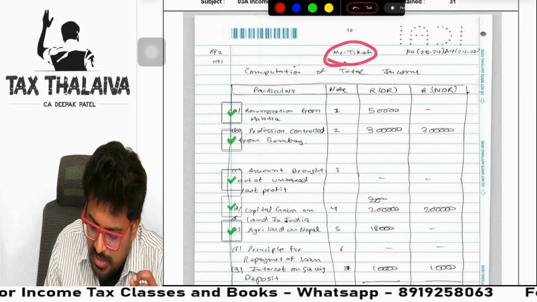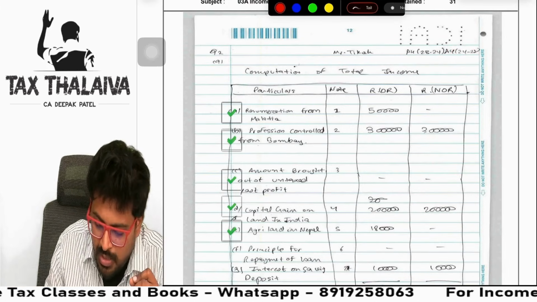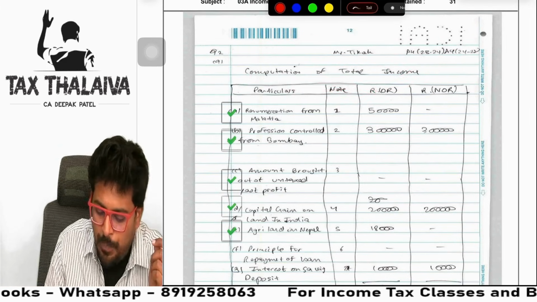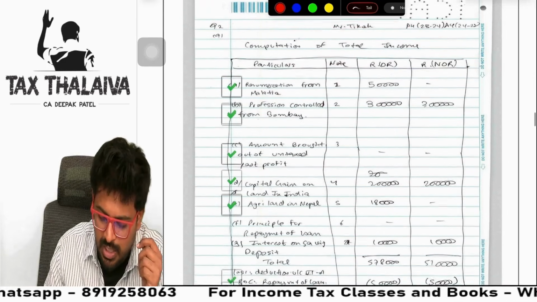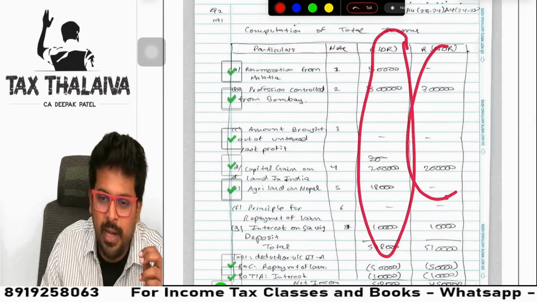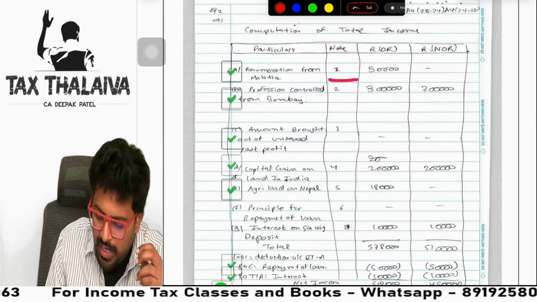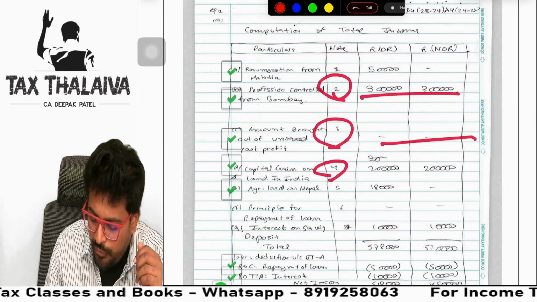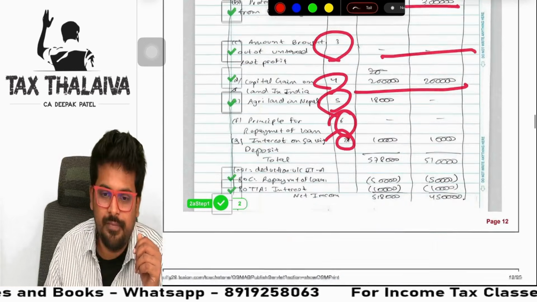First he wrote Mr. Tilak, assessment year and previous year. Computation of total income he wrote in a different style, but the heading is there. And the question number he wrote here. Earlier topper wrote here, he wrote here. Next, look at it. Here for every adjustment, he is writing a note. Note 1 for this adjustment, why he added 50,000. Note 2 for this adjustment. Note 3 for this adjustment. Note 4 for this adjustment. Note 5, 6, 7, like that.